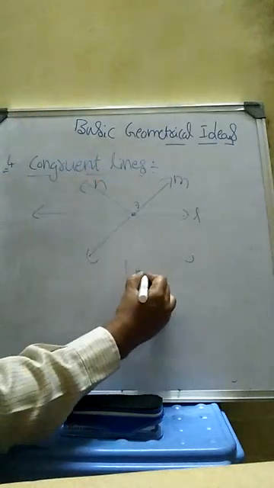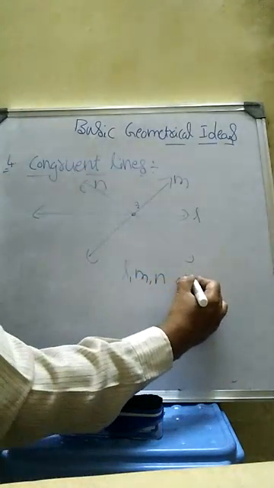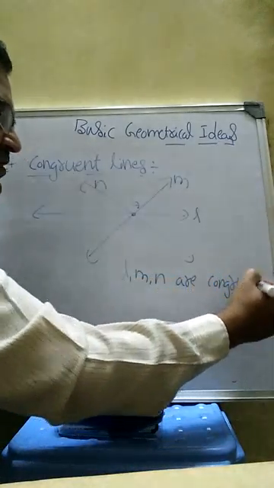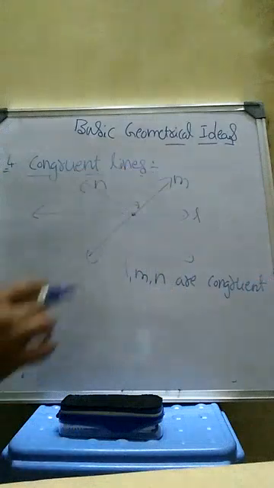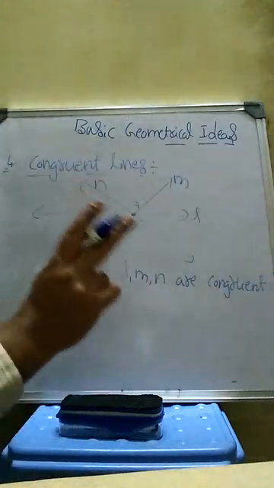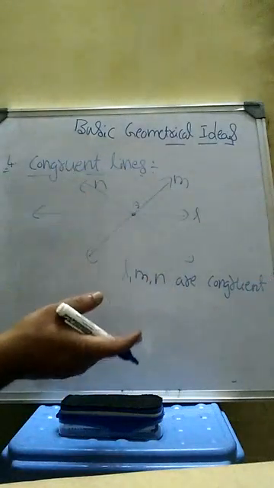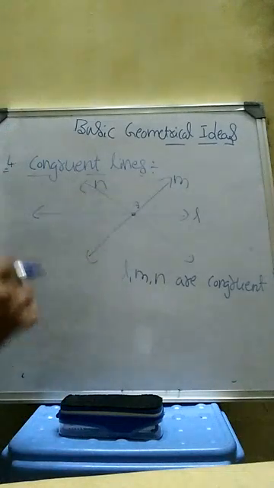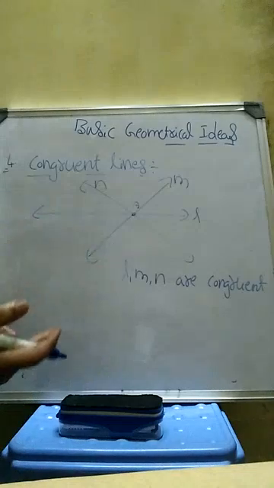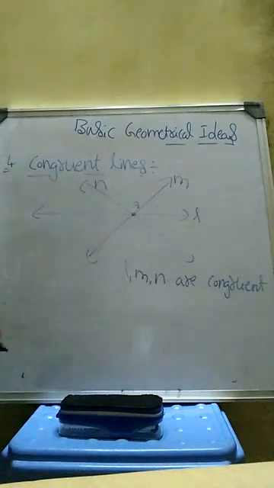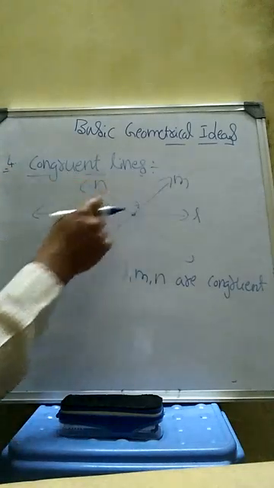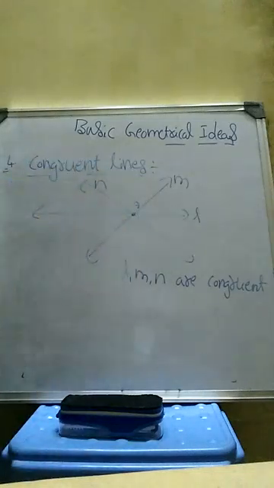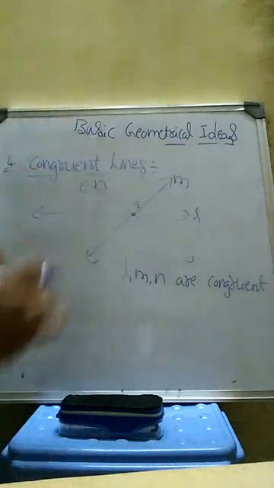Here L, M, N are congruent. Once again, intersecting means if two lines meet at one point. If three or more than three, not two, lines intersect at a point or pass through the same point, then we can say those lines are congruent lines.